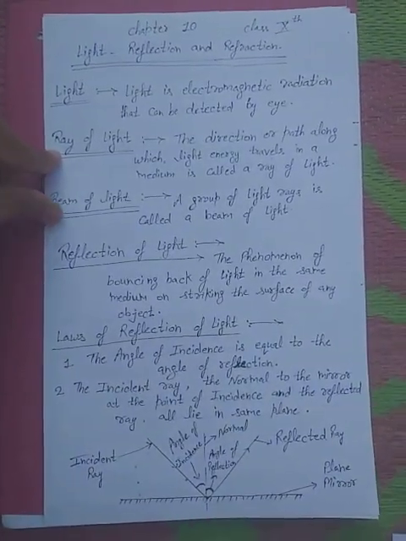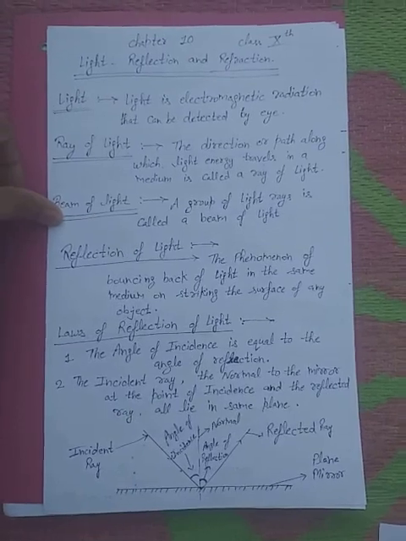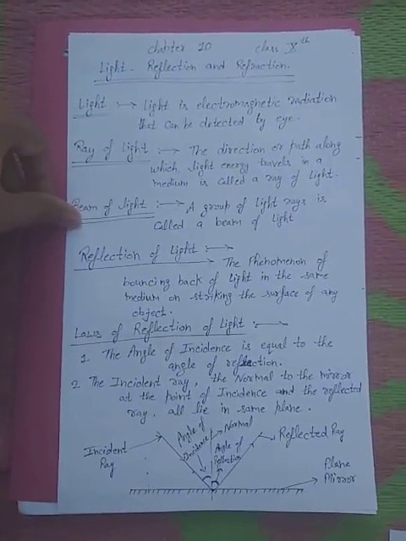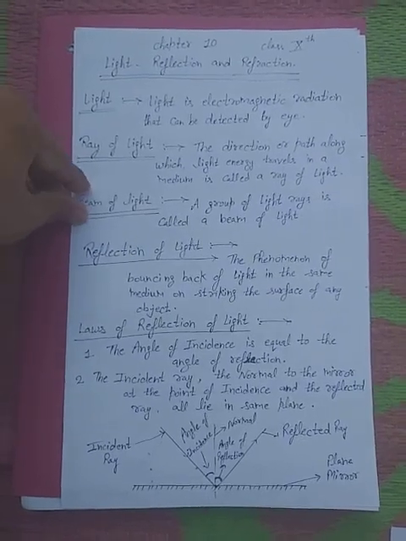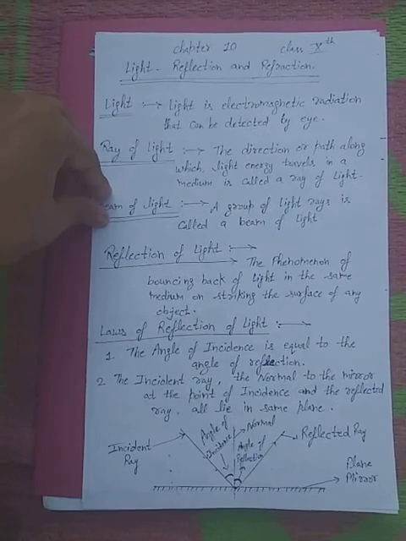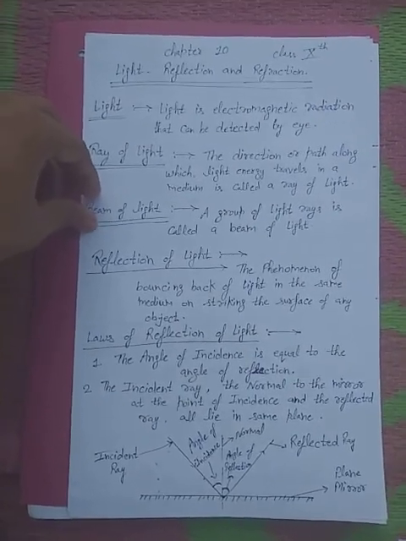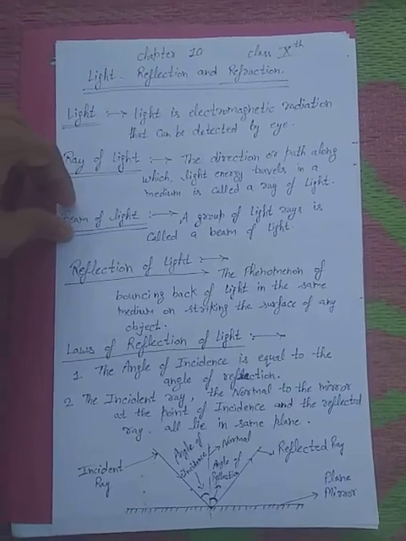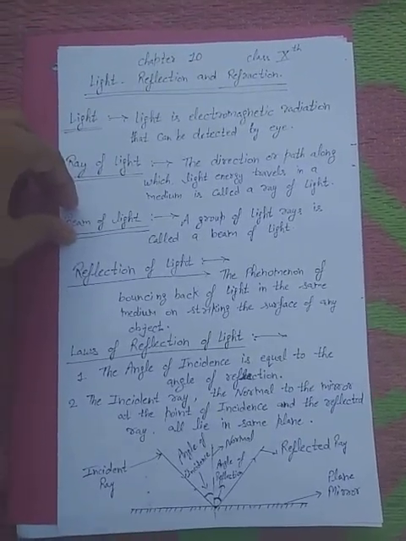Similarly, a beam of light. As we switch on any torch, we think that there is a group of rays. So a group of light rays is called a beam of light.